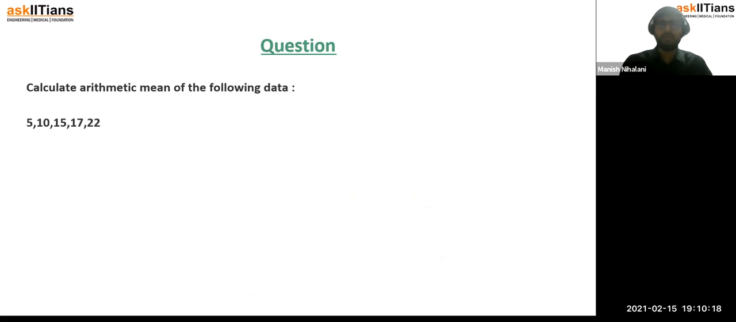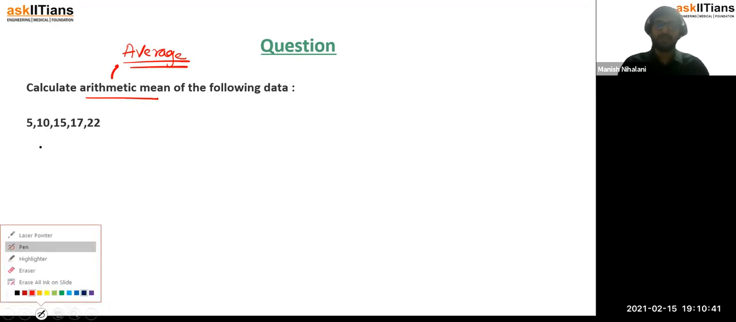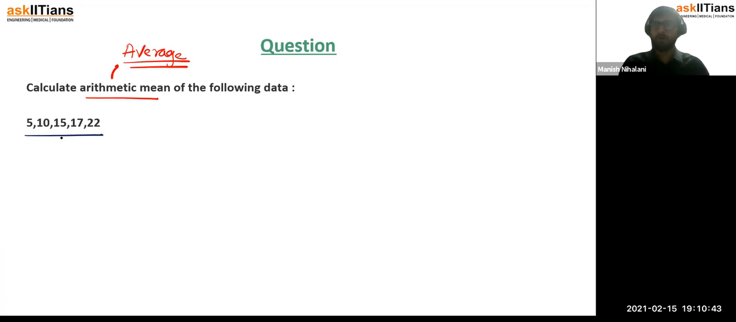Now first of all we need to understand what the mean is, right? We have been doing this in our lower grades, that is in grade 9 also, whenever we say mean, it also signifies the average, right? Mean signifies the average. So first of all we can analyze whether this data is a discrete data or a grouped data.